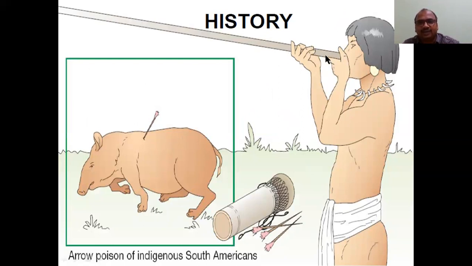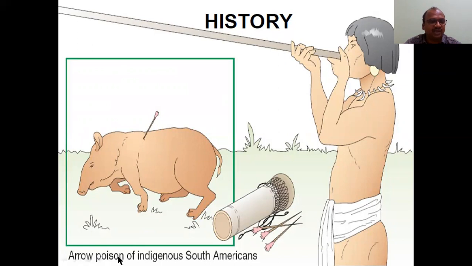If they blow, what happens, the needle present here, which is already coated with the leaf muscle relaxant, goes and hits the animal. So the entire muscle will be paralyzed here. So this pig is totally paralyzed. Now it is very easy, it can't run very far away. Okay, two or three feet it may go maximum. But for him now it is very easy to hunt. So that's why they were using it in those days. So for hunting this is required, and also for surgeries it is required. So he is a role model for us.